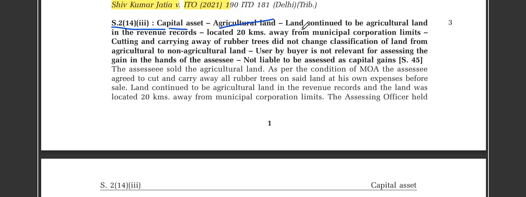Capital asset: agriculture land. The land continues to be agriculture land in the revenue records, located 20 kilometers away from the municipal corporation limit. Cutting and carrying away rubber trees did not change the classification of land from agriculture to non-agriculture land. The use by the buyer is not relevant to the assessee. That gain in the hands of the assessee is not eligible for capital gains.